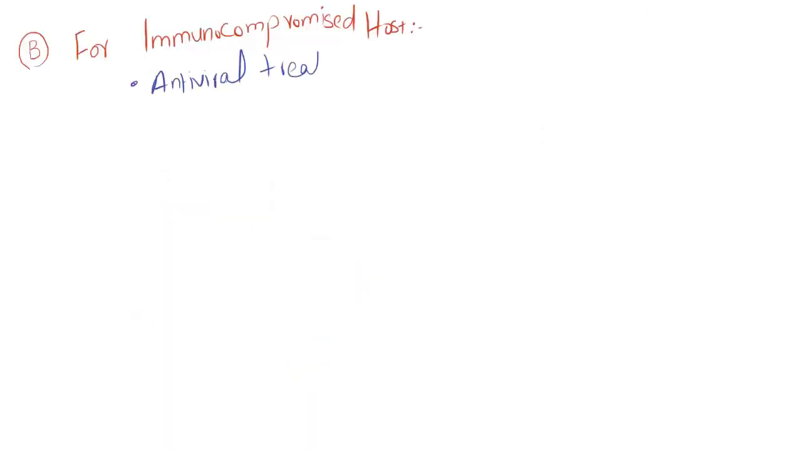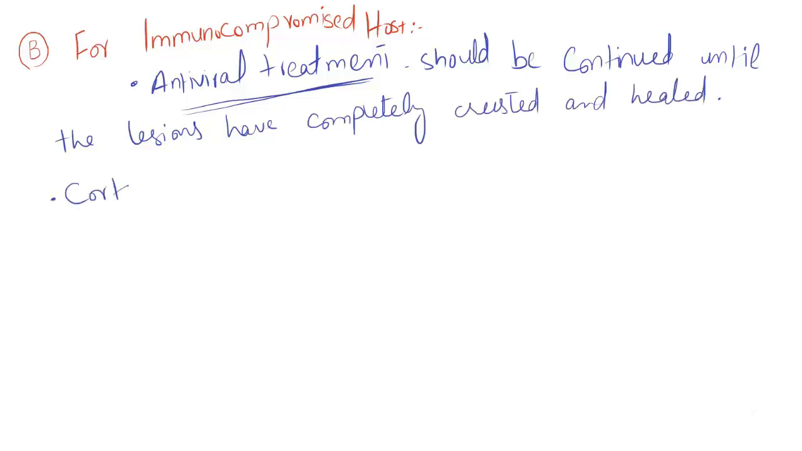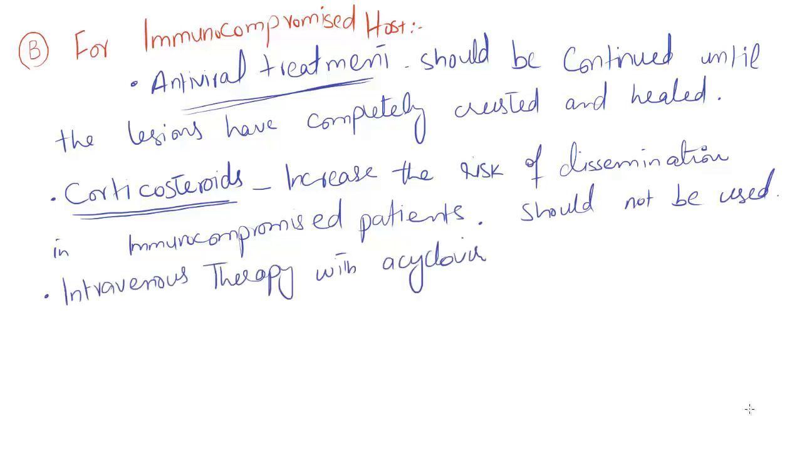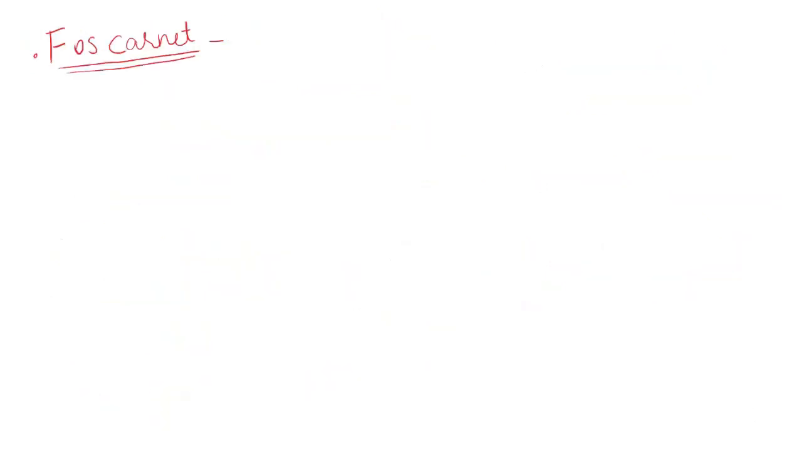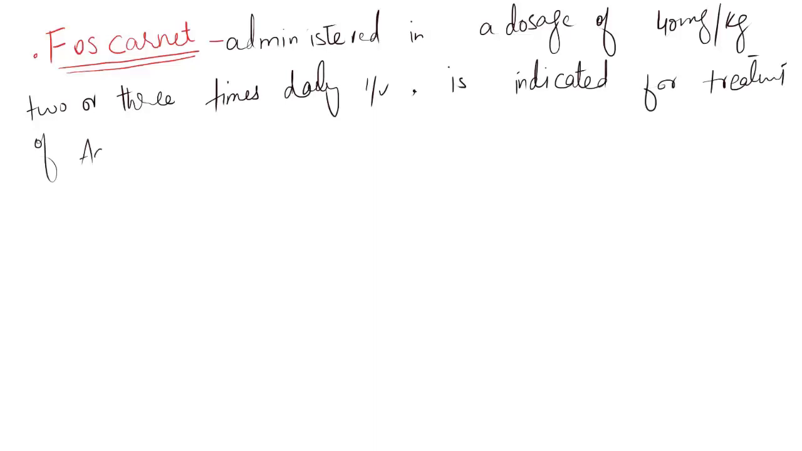And at the end, for immunocompromised host, antiviral treatment should be continued until the lesions have completely crusted and healed, like up to 2 weeks. Corticosteroids increase the risk of dissemination in immunosuppressed patients, and should not be used in these patients. Progression of disease may necessitate intravenous therapy with acyclovir 10 mg per kg IV 3 times daily. After 3 to 4 days, oral therapy is started if good response is seen. Foscarnet administered in a dosage of 40 mg per kg 2 or 3 times daily IV is indicated for treatment of acyclovir resistant varicella zoster virus infections.